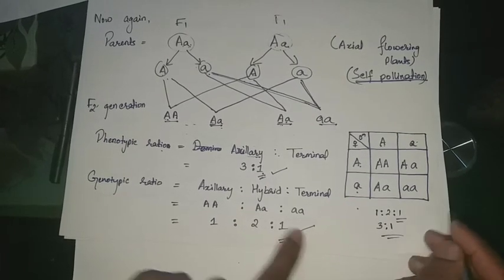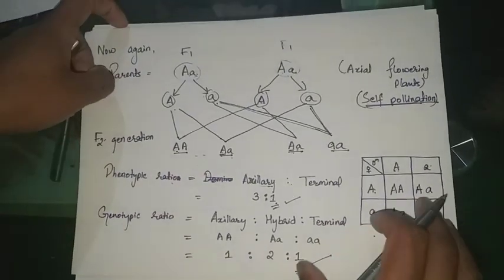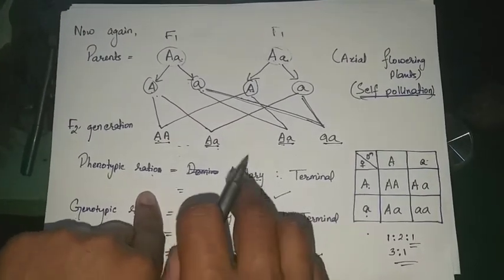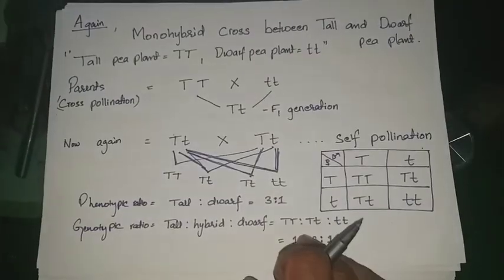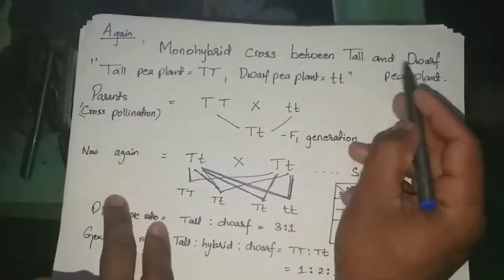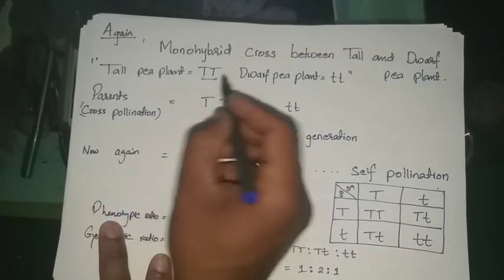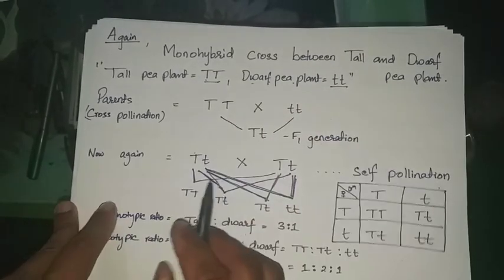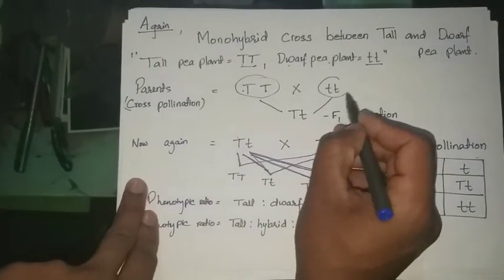Now let us see if it is correct in case of other characteristics also. As I already stated, in monohybrid cross you take only one contrasting character. In this case the contrasting character was axillary flowering and terminal flowering. Now in the next case I will take the character of the pure tall plant and the dwarf plant. So a monohybrid cross between tall and dwarf plant. The tall plant is represented by the gene capital T, whereas the dwarf plant is represented by the gene small t. Now the parents: one is pure tall capital T, and one is pure dwarf small t.